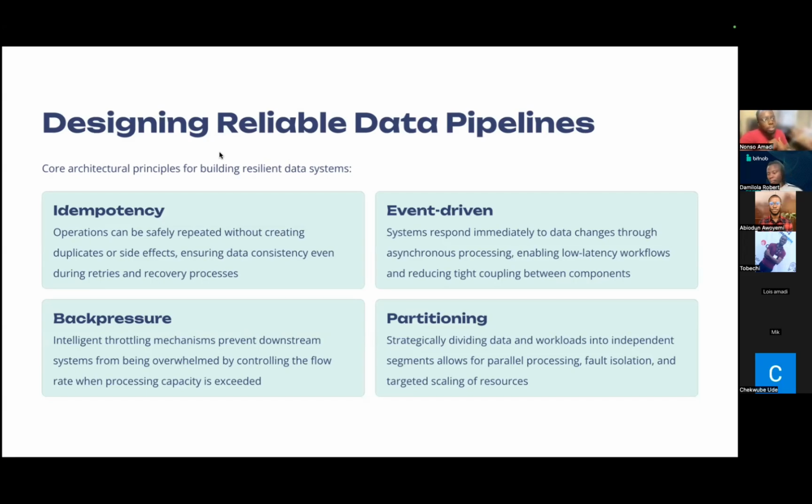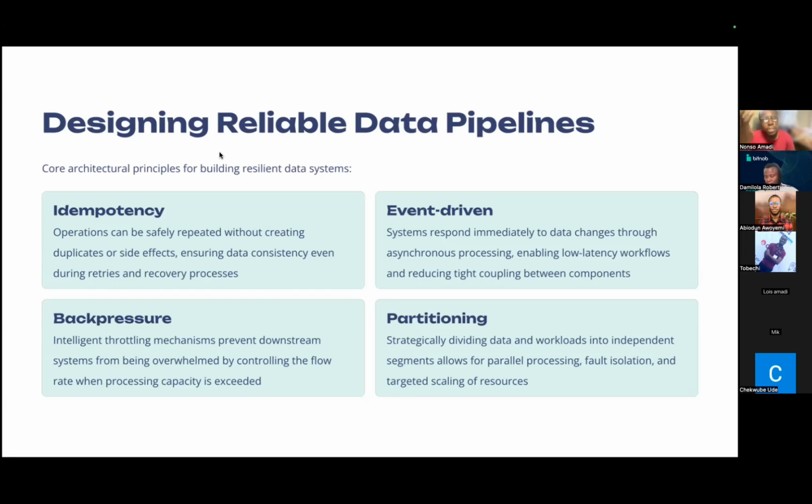So what I want you to take away from this particular section is idempotency enables us to have safe retries without duplication. When we have back pressure in our system, it prevents system overload, even during traffic spikes. And implementing an event-driven architecture in our pipelines enables real-time and scalable processing. And when we partition our data, it allows us to distribute our workloads efficiently, thereby ensuring fast performance.